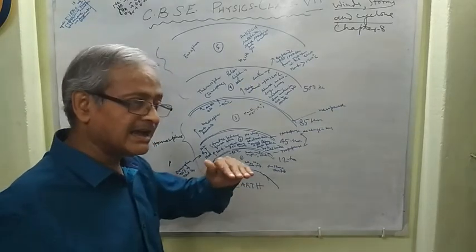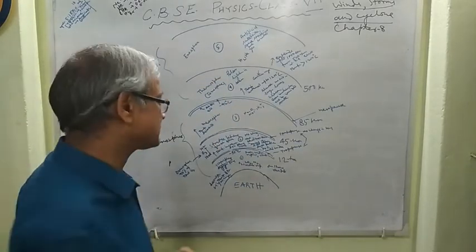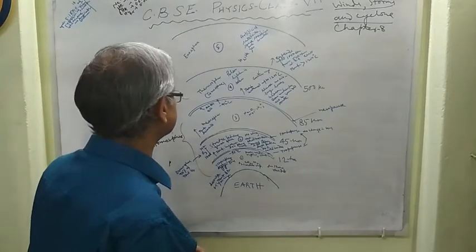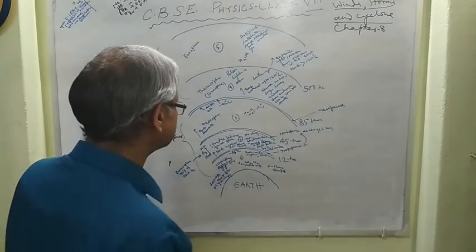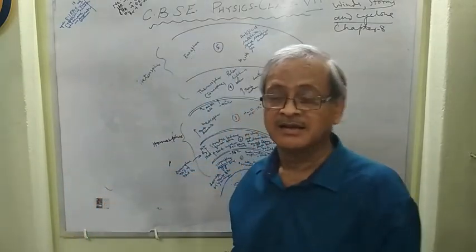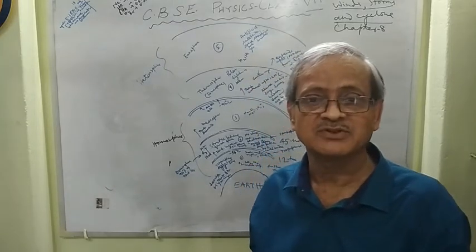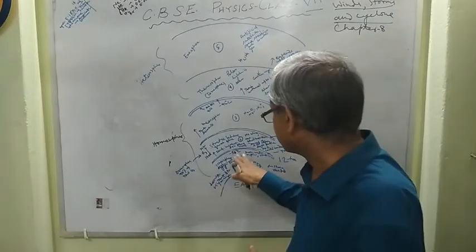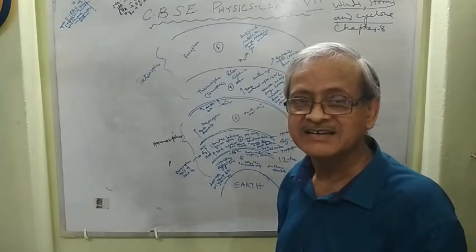At the top portion of this layer, the temperature becomes minus 56 degrees Celsius. Remember it, minus 56 degrees Celsius. Since in this zone airflow, that is winds, thunderstorms, etc. occur, this layer is also called the angry layer.